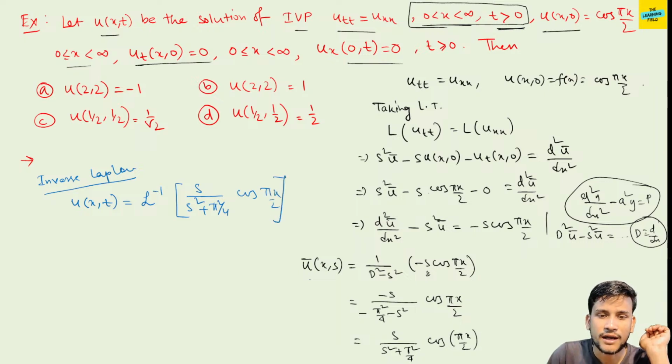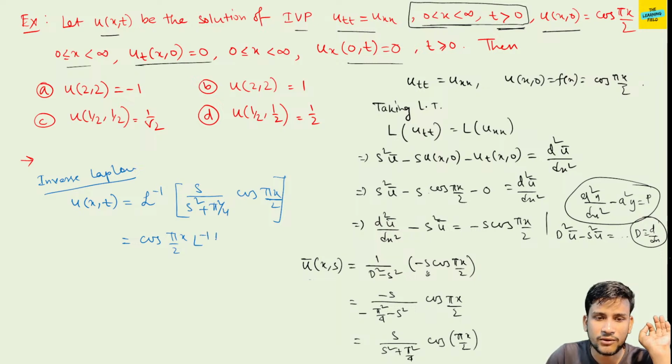And cos(πx/2) is treated as a constant, because x is not the variable with respect to which we apply the inverse Laplace. So cos(πx/2) is outside the inverse Laplace.